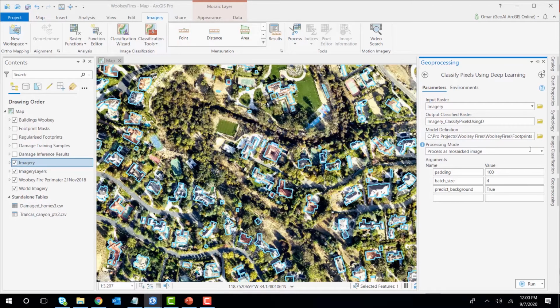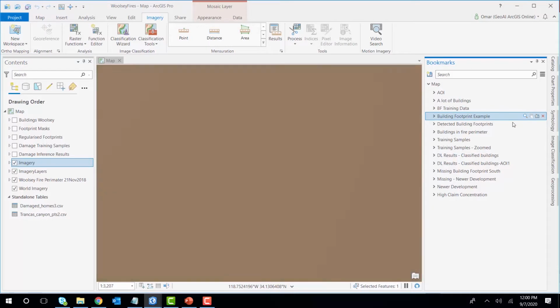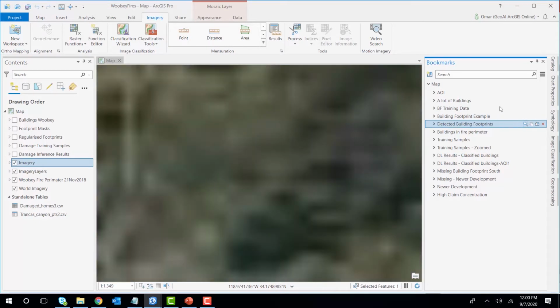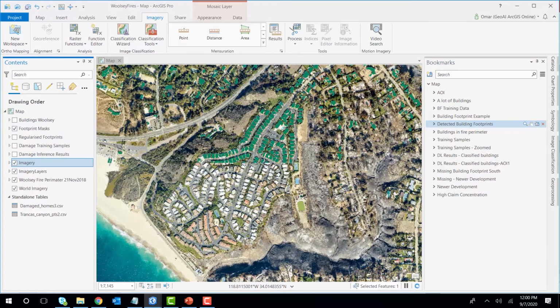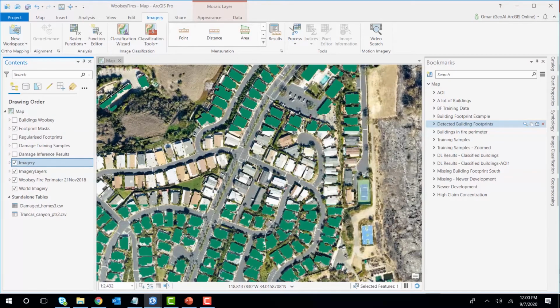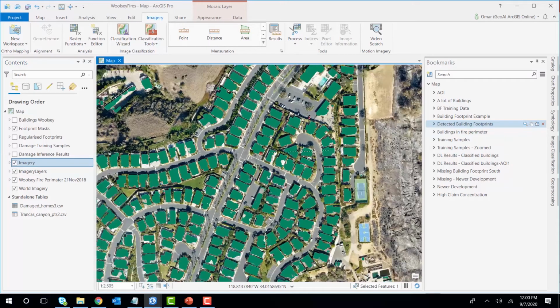So as you can see here, I'm defining some parameters, and I can just click run, and the output of that is going to be this. So let's go to this area. And see the footprint masks. So you see these masks are the ones generated from the deep learning process. Now, as you can see, they look nice, but they are not that uniform. They might need some level of processing.